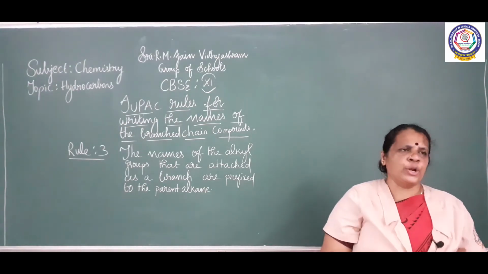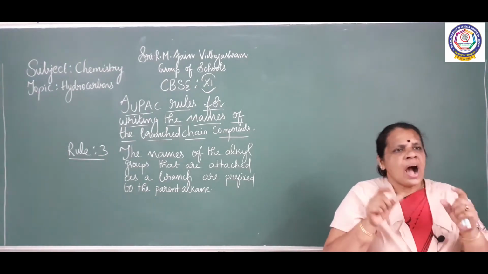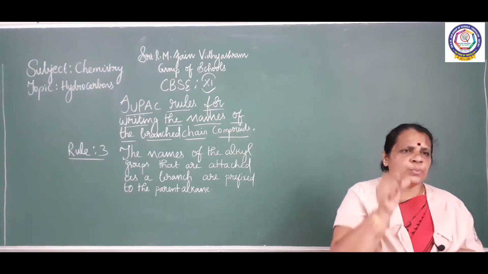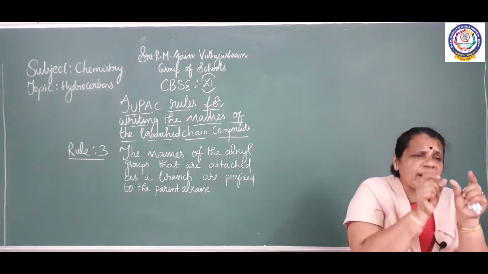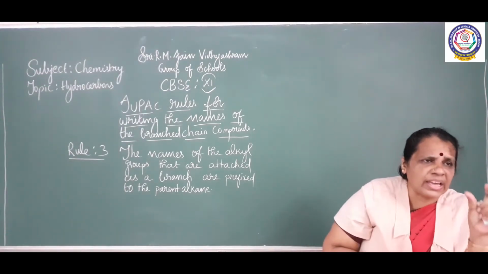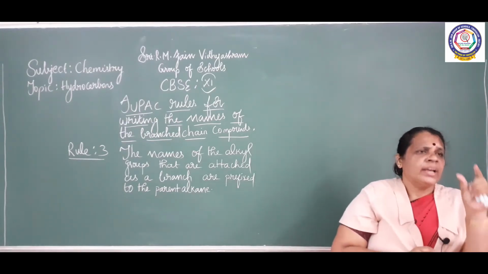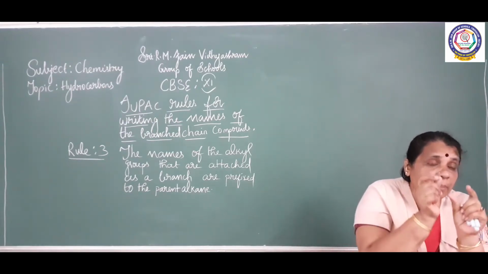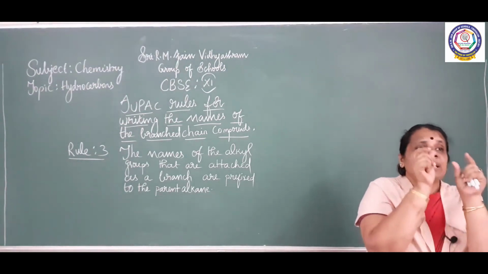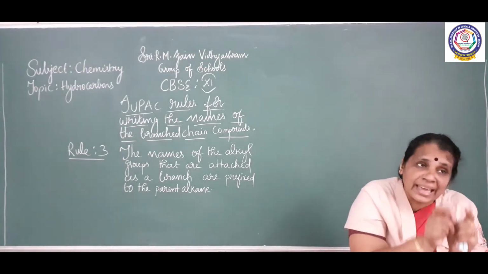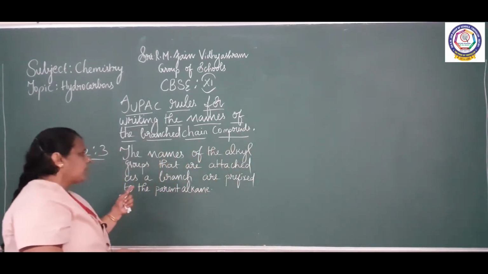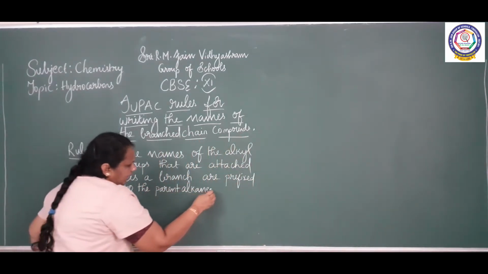So these alkyl groups which are acting as substituents or branches, their names should be written as a prefix. Prefix means it should be before the parent. So we have to use the names of the alkyl groups as prefixes. Before the parent we write the names of the alkyl groups which are acting as a branch.